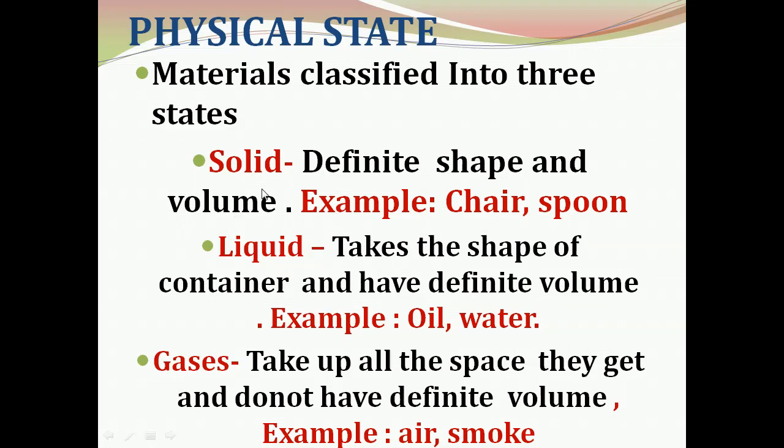Solids have definite shape and volume, for example chair, spoon. Liquids take the shape of the container and have definite volume, for example oil, water. Gases do not have definite volume and take up all the space they get, for example air, smoke.